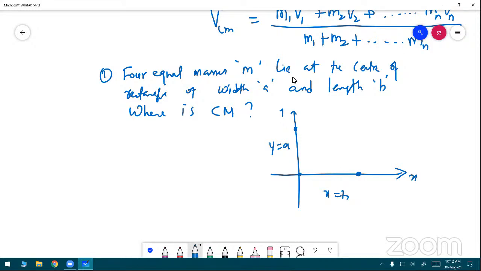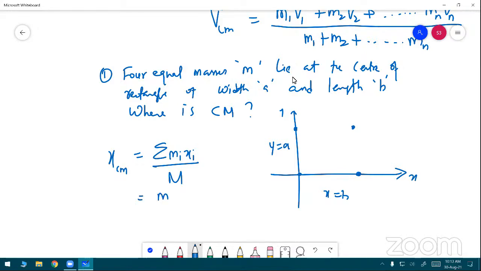The length is along the x-axis and the width along the y-axis, with one corner placed at the origin. Another mass is here. I want to calculate the center of mass along the x-axis. The center of mass is equal to the summation of mi xi divided by the overall mass, which is equal to, what's the formula?